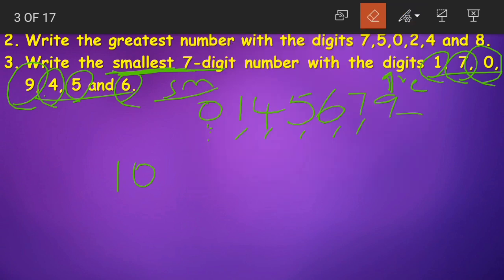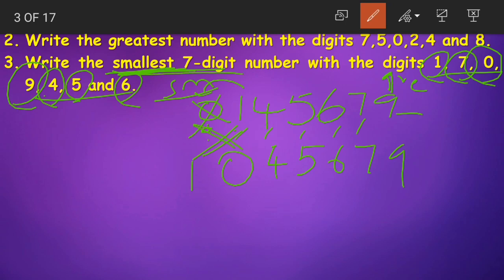So what you should do is, from the given numbers, 0 is the least and 1 is the next least number, right? So we'll change the places. First we'll write 1 and then we'll write 0. Okay children, first we wrote 1 and then 0. Then the remaining numbers same, 4, 5, 6, 7, 9. Understood children? Never write 0 in the first place while forming smallest numbers, because 0 will not be counted as a digit if it is written in the first place.